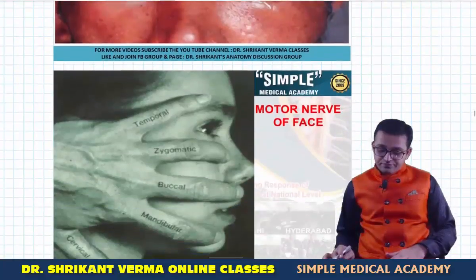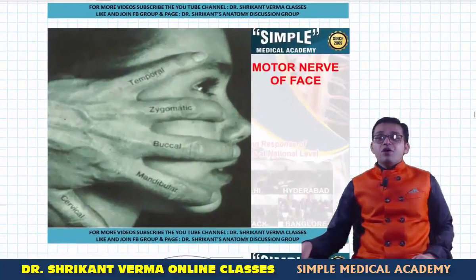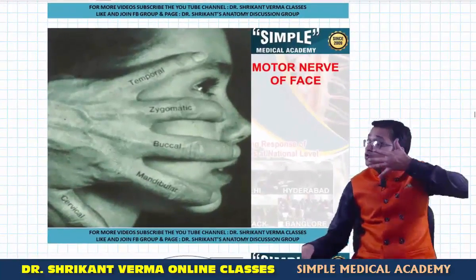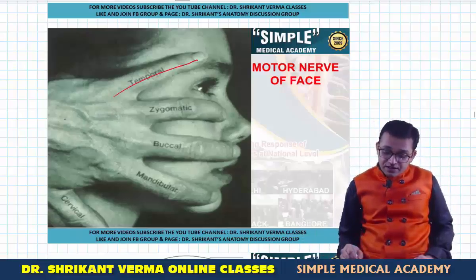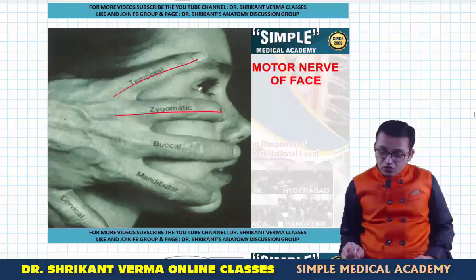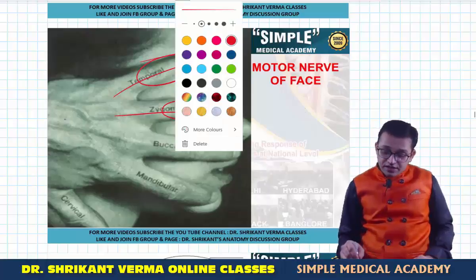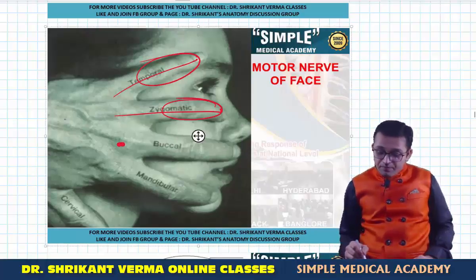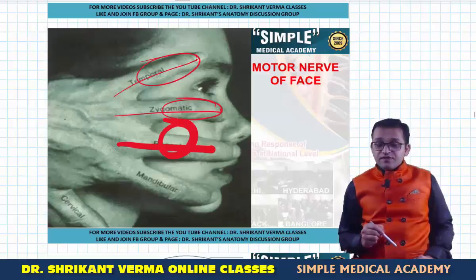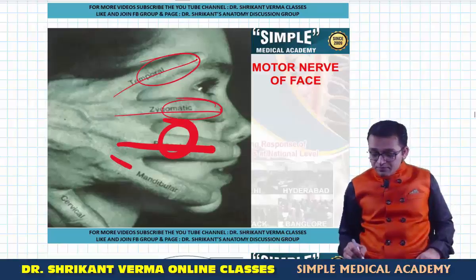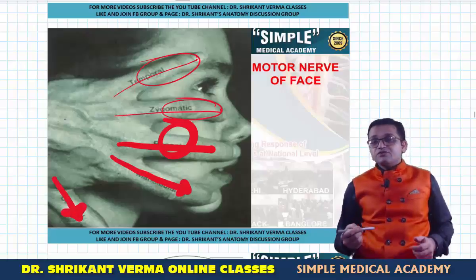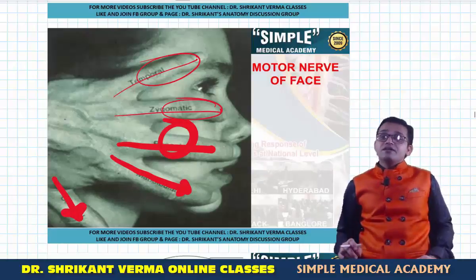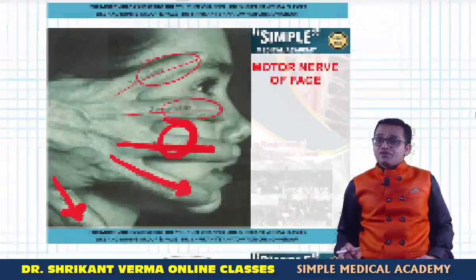Now this is the very simple motor nerve of the face. I already told you how you have to remember. Can you see? You just keep the 5 fingers: temporal division, zygomatic division, over the zygomatic bone, over the temporal bone, and then the next, buccal part. This finger is kept over the buccal part, that's why buccal. This part is over the margin of the mandible, that's why mandibular, and this part in the neck, that's why cervical branch. So these are the 5 terminal branches of the facial nerve.